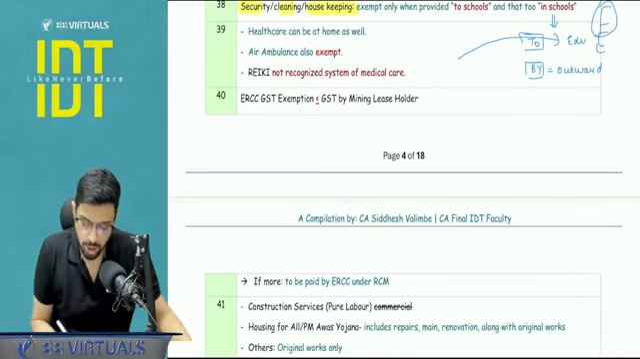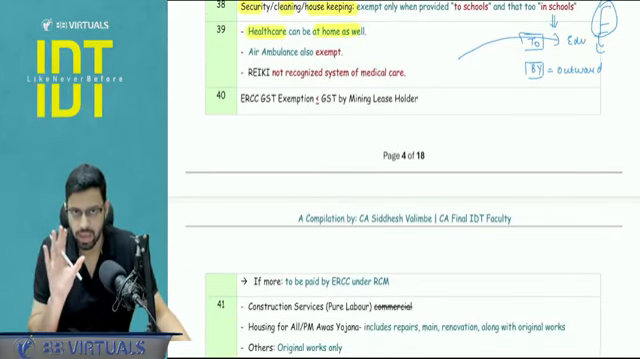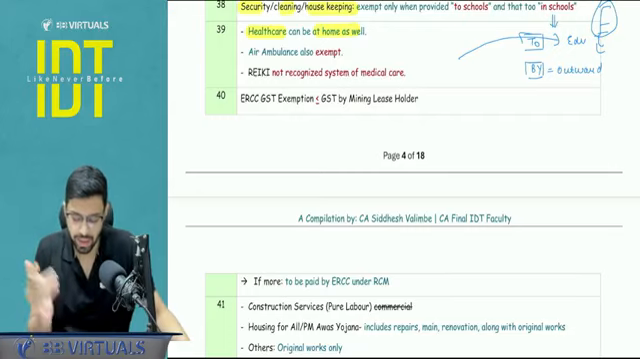Yes, certain other points to be noted. Healthcare exemption. Healthcare can be at home as well, not necessarily at a clinical establishment.